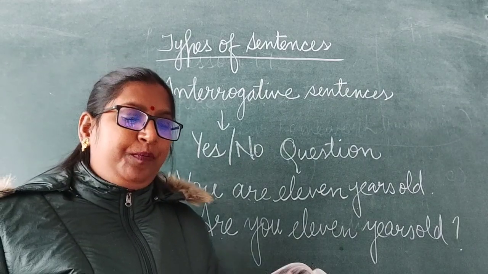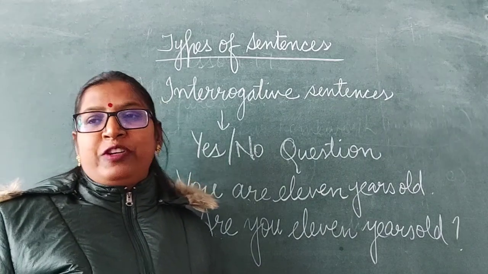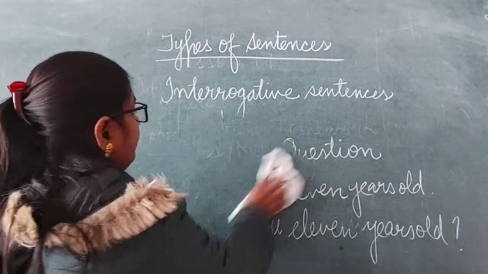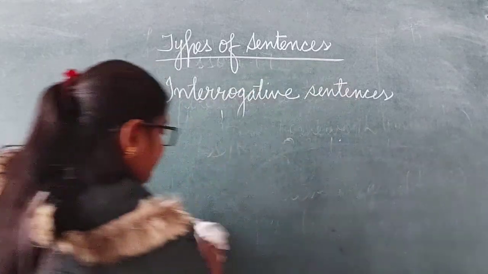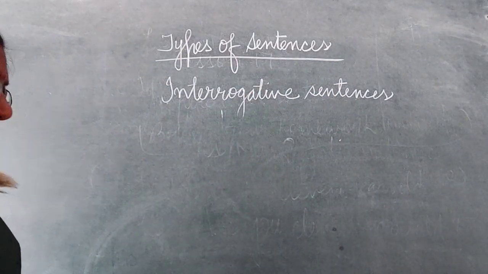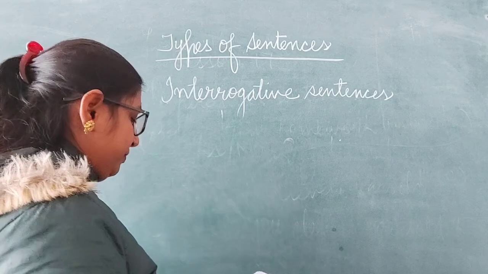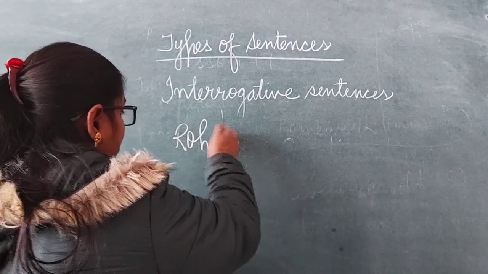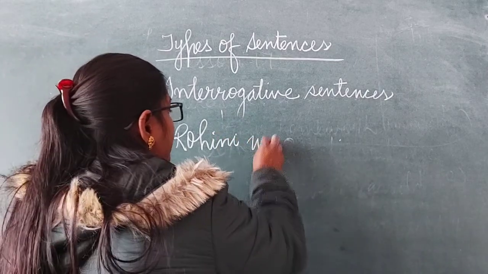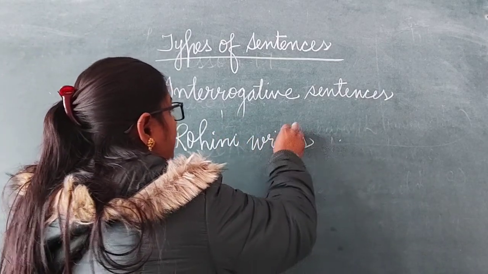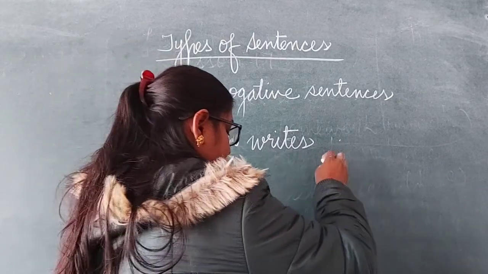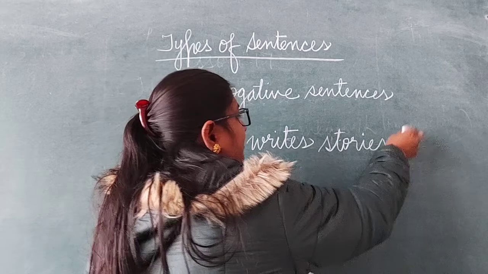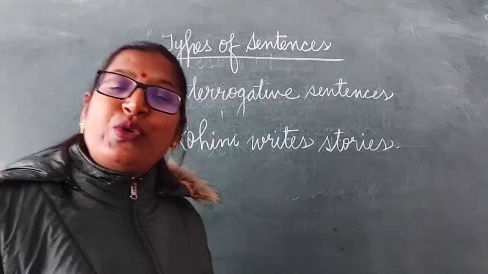So, one more example I'll be writing here. Rohini writes stories.